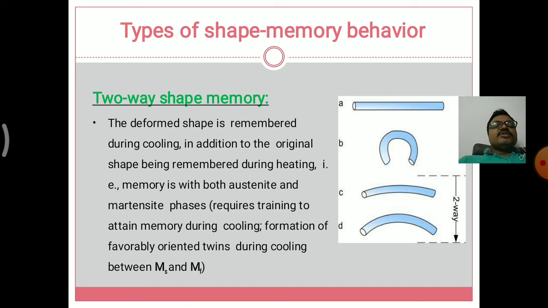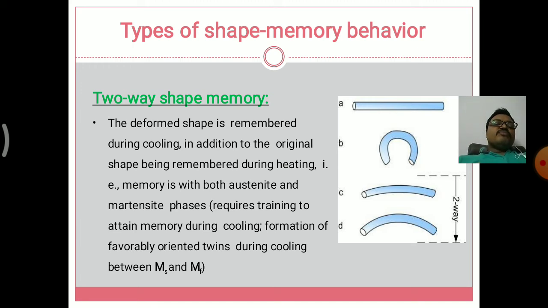That is, memory is with both the austenitic and martensitic phases. So memory is held between the martensitic phase as well as the austenitic phase, but it requires some training to attain memory during cooling and heating.